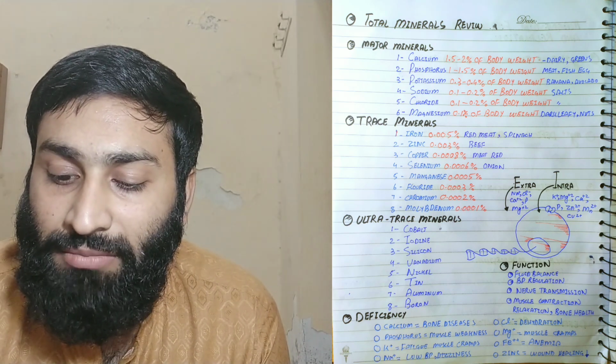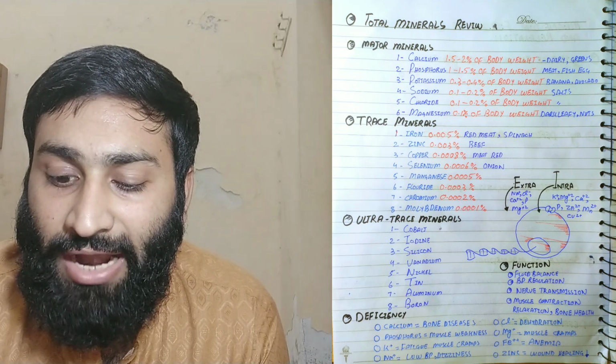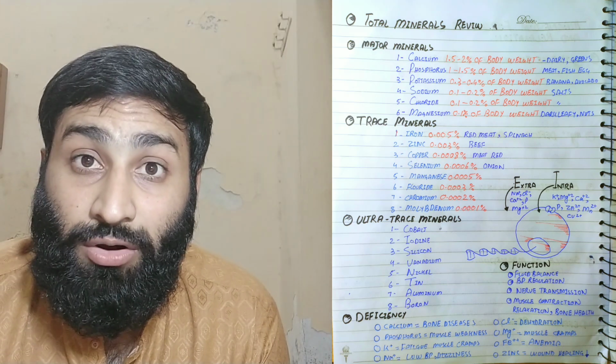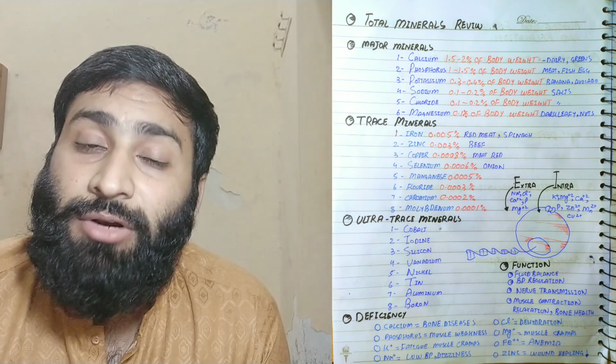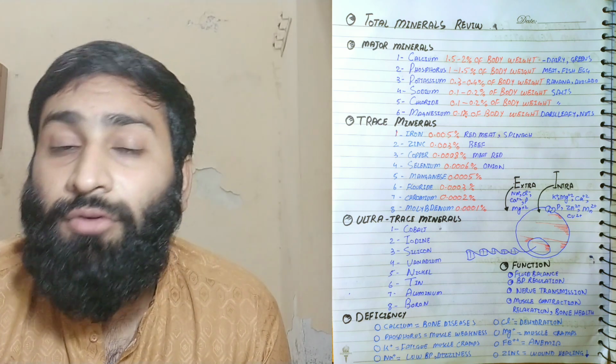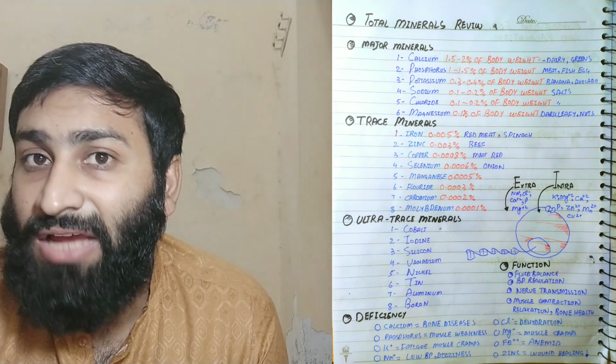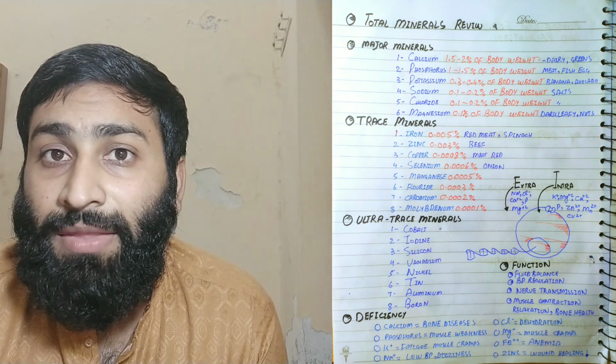Potassium is a very important cation which is present intracellularly, so the regular requirement of potassium is high, like 4700 milligrams per day. Why?